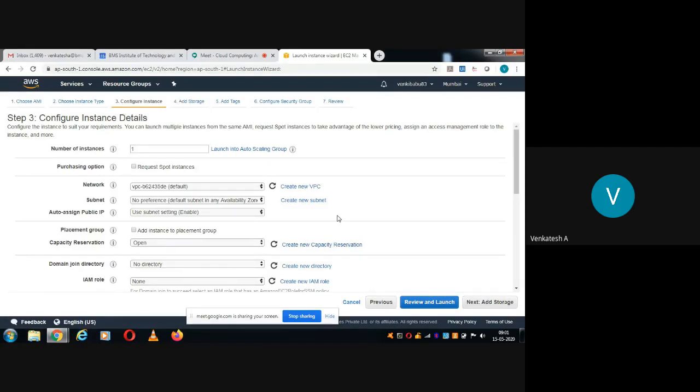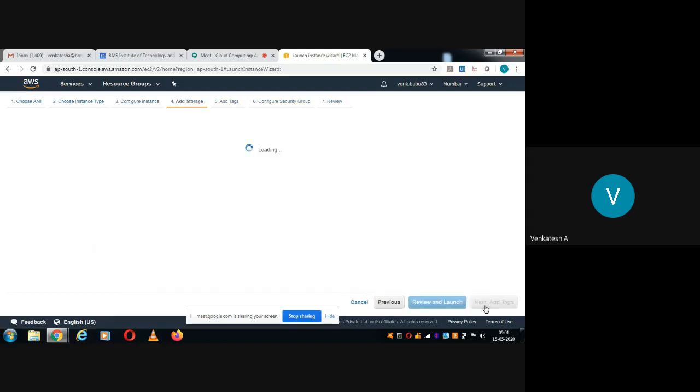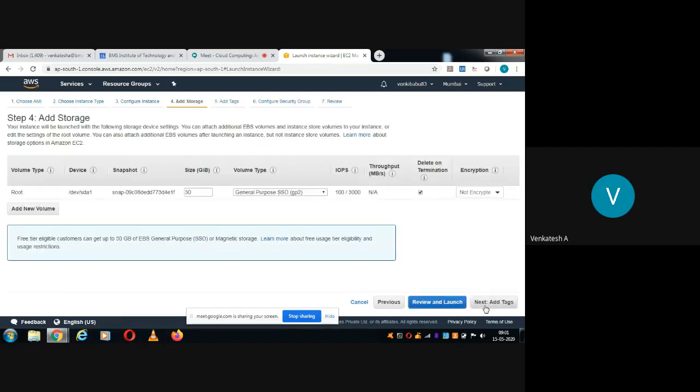So now we are in step 3. The step 4 is add storage. So next step is add storage. By default, it will provide 30 GB of storage, by using Amazon S3. So if you want more than 30 GB, you need to pay money for it. So up to 30 GB, it is free. I'll go with up to 30 GB.